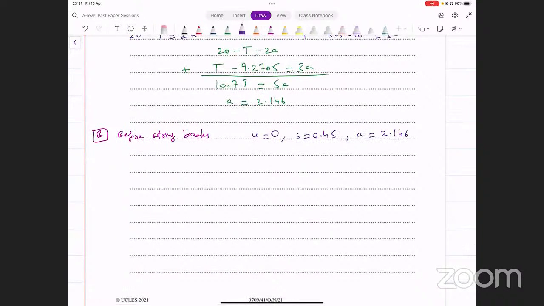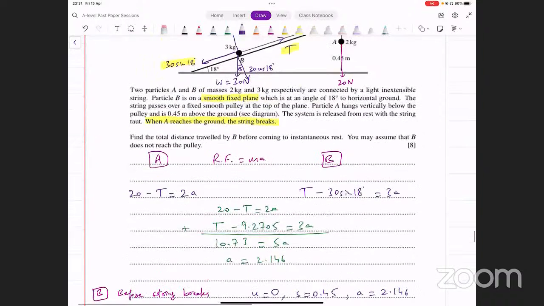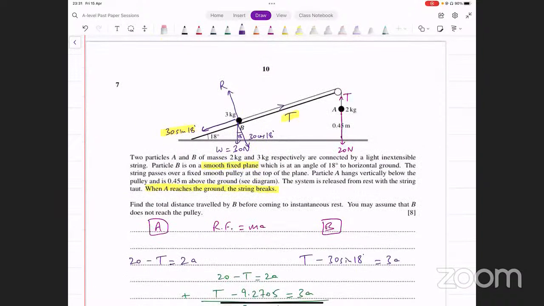ठीक है? इसका use करके आप क्या कर सकते हो? You can find the velocity that the particle B has at this point when it has traveled 0.45 meters. Why do we need that? We need that because इस point पे जब velocity आएगी, फिर हम next part के लिए उसको as an initial velocity treat कर सकते हैं और फिर further distance जो travel करना है उसने वो find कर सकते हैं. ठीक है? So we need this velocity at this point. Let's call this point something. इस point को हम कह देते हैं x. इस point x पे जब वो पहुंचता है तब उसकी velocity क्या है? ये हमें figure out करनी है.